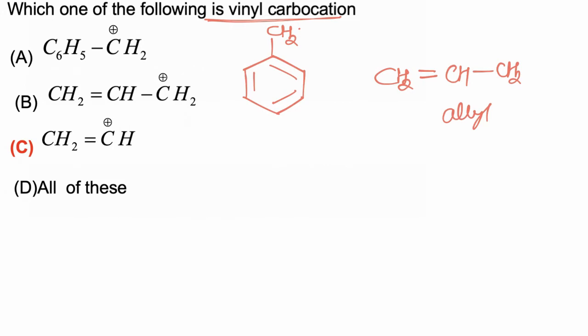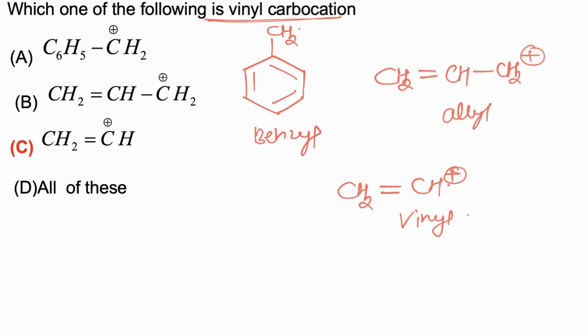Now this is benzyl, this is allyl, and CH2 double bond CH group is called vinyl group. Now if this carbon has a positive charge, this is called vinyl carbocation. If this carbon has a positive charge, this is allyl carbocation. And if this carbon has a positive charge, this is called benzyl carbocation, and hence the correct answer is C.